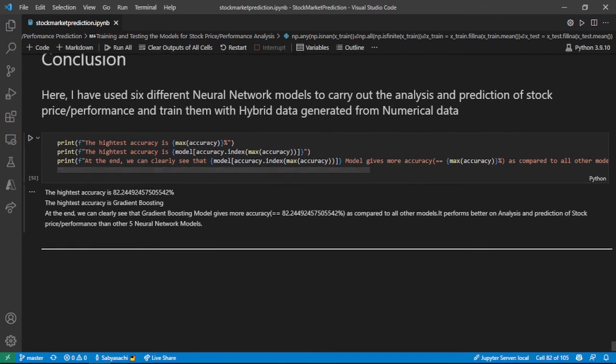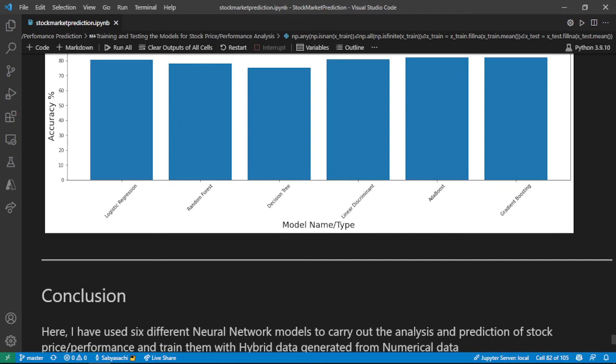And as you can see, I'm printing the max accuracy and the model that has the max accuracy. So my max accuracy will be 82.2%, and my gradient boosting model will do the best. And this model will perform better for any analysis and prediction on the stock price or performance than the other 5 models that I used. So this was my project.